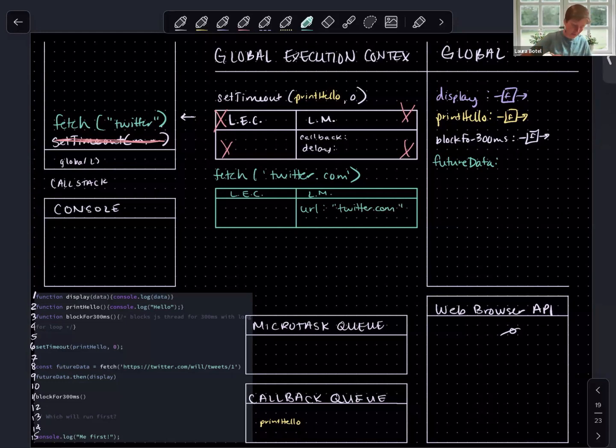So a couple things happen here. First of all, what fetch is going to do is take this URL and send the information about the request to the web browser API to get to work on retrieving the tweet that we are looking for based on this URL. So let's do that. We'll send this to the web browser API, which is going to get its worker threads started on retrieving this tweet. The thing that fetch is going to return is a promise object.